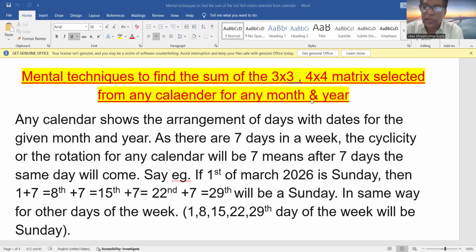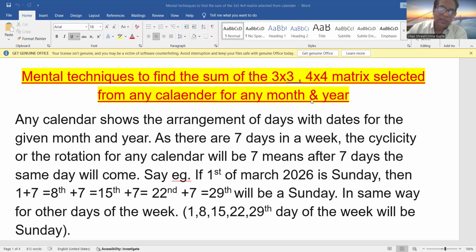As you all know, there are 7 days in a week: Monday, Tuesday, Wednesday, Thursday, Friday, Saturday, and Sunday. So starting from Monday to Sunday, there are 7 days in a week. So the cyclicity of any calendar month is 7. What does it mean? The cyclicity or rotation of any calendar will be 7.